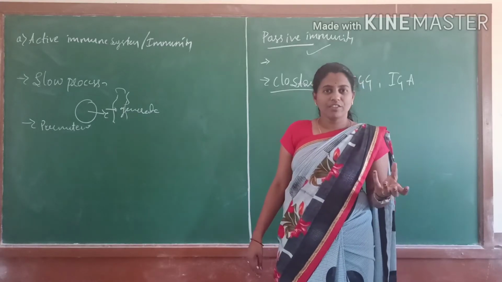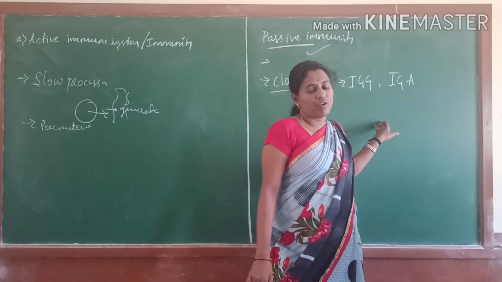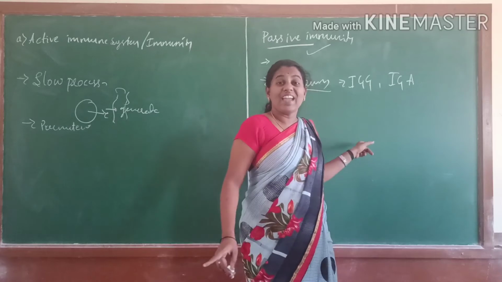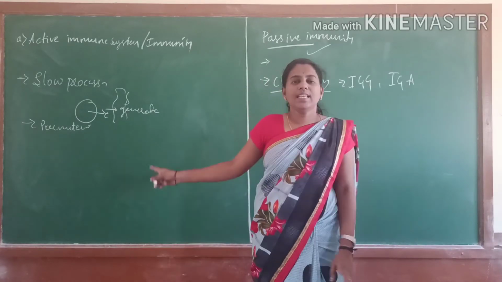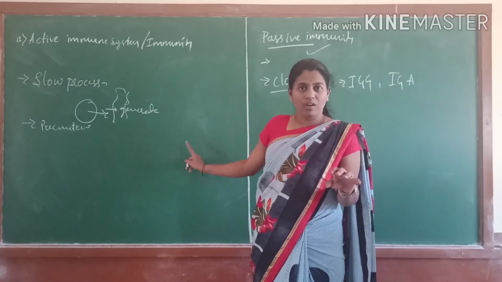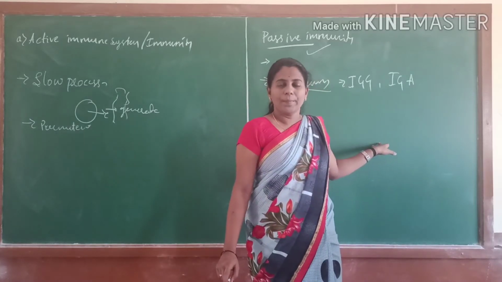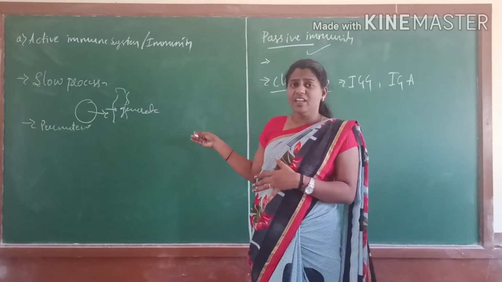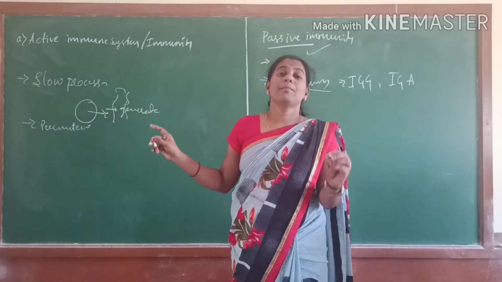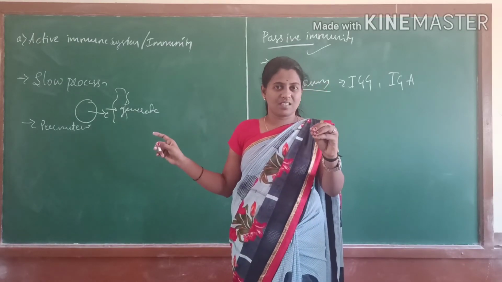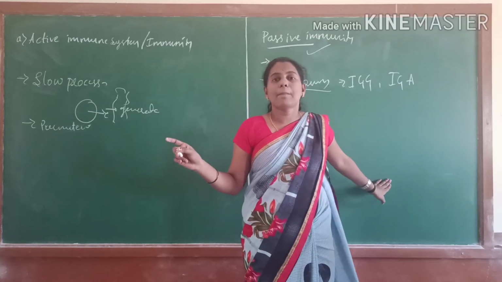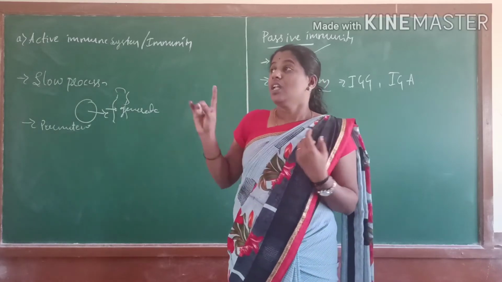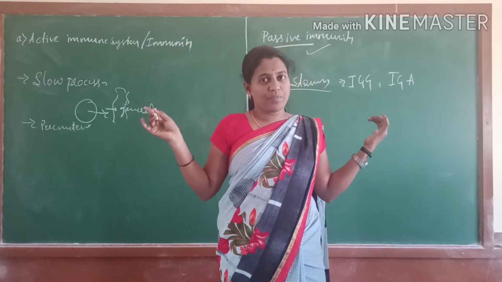What is the difference? First, active immunity is inbuilt, while passive is taken from outside. Second, active immunity is a slow process, while passive reacts immediately. It is present lifelong, while passive is temporary. Here the memory cells are activated and remember the diseases, while in passive the memory cells are absent. Understood? These are the main differences between the active and passive immune system.